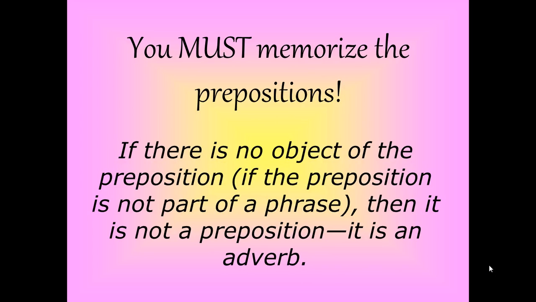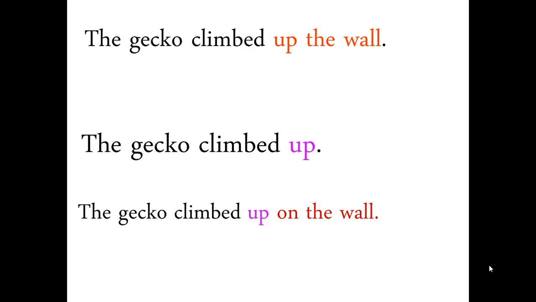If there is no object of the preposition, or if the preposition is not part of a phrase, then it is not a preposition. It is an adverb. Really? Oh, yeah. Amazing. Get that down. Listen again: if there is no object of the preposition, or if the preposition is not part of a phrase, then it is not a preposition. It is an adverb. The gecko climbed up the wall. The gecko climbed up. The gecko climbed up on the wall.